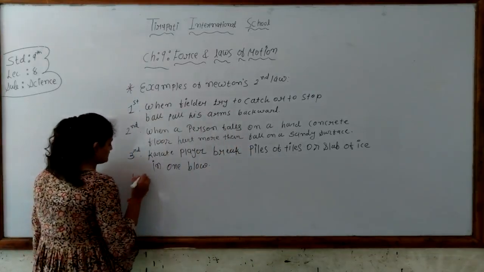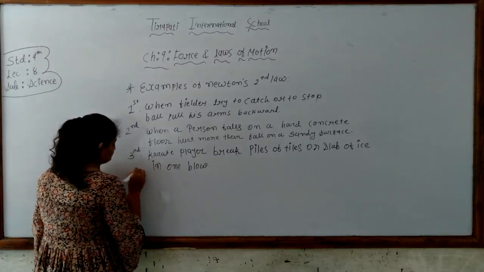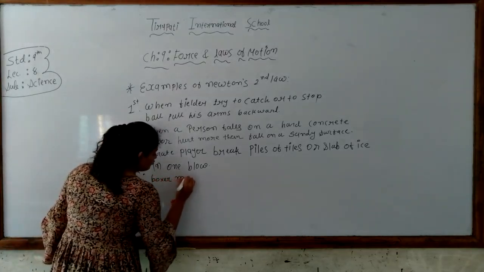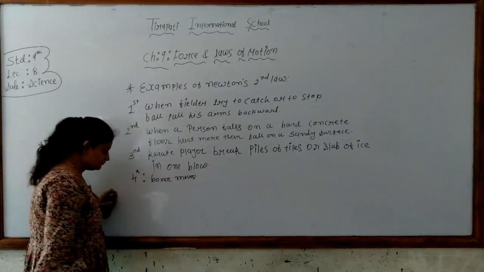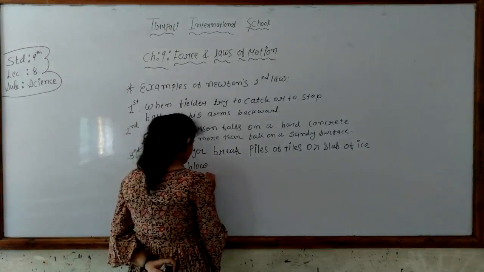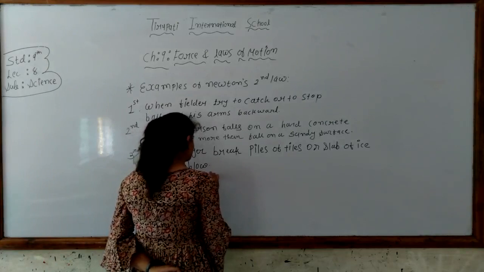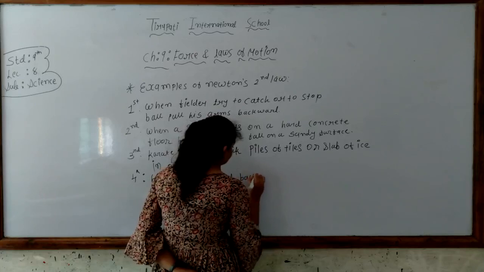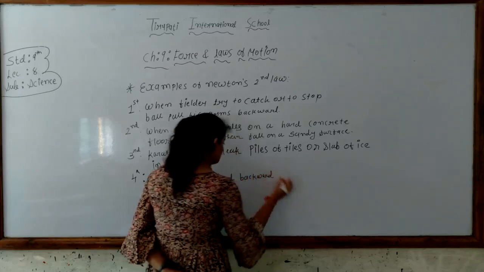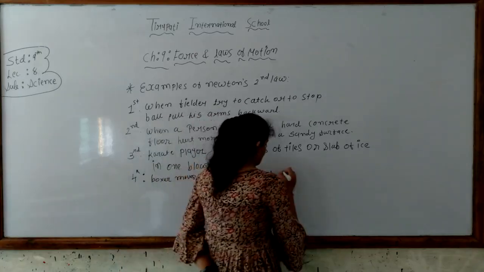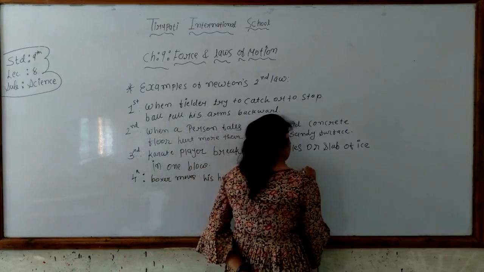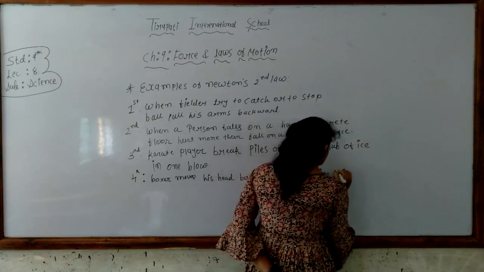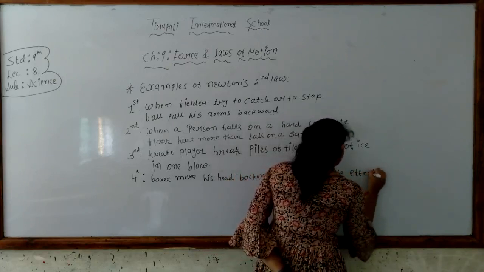And the fourth one is: a boxer moves his head backward to minimize the effect of the punch.